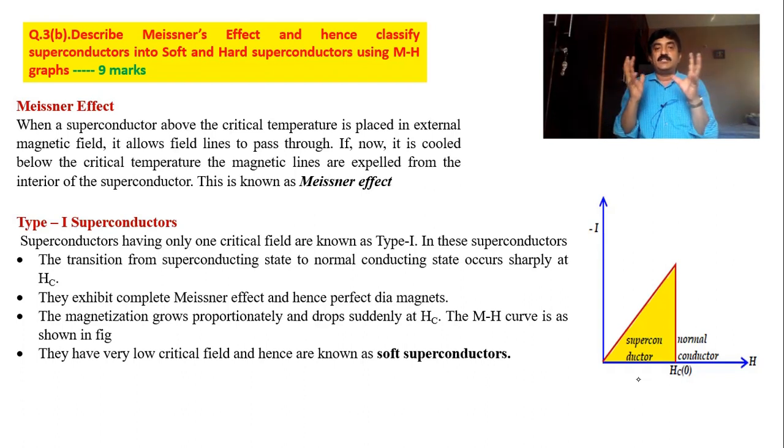It is not that soft like a sponge; it is not physical softness. It is whether they can surrender to the magnetic field or not, in that sense they are treated as soft or hard. So this is about type 1 superconductor. Type 1 superconductors: only one critical field, perfect Meissner effect, sudden change, they exist either in superconducting state or normal conducting state, and their critical field is very small, therefore they are called soft superconductors.